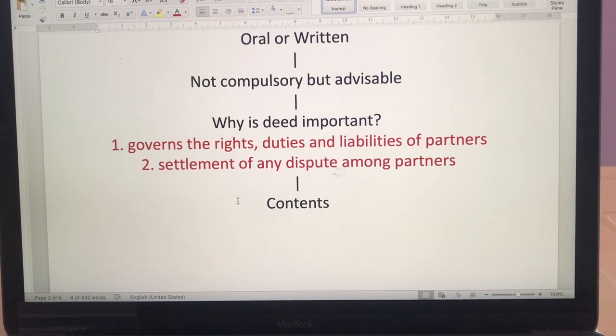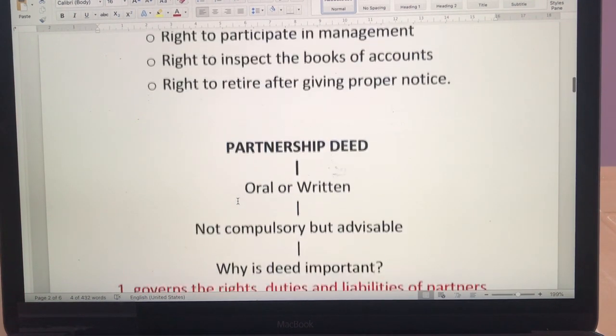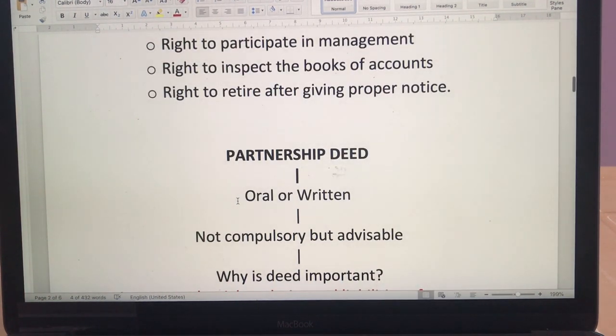or salary or commission of the partners, how they are going to dissolve the firm at the end, and the duration, whether it is time bound or how they are going to end this partnership, and also how they are going to settle any kind of dispute among the partners. So these are the few things which you need to learn. Go through this, and please also read your textbook. If you have any doubt, you can ring me up.